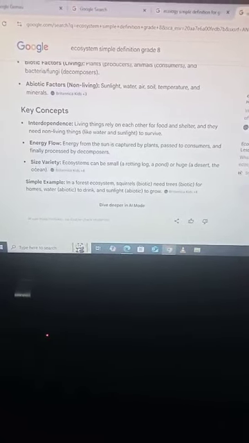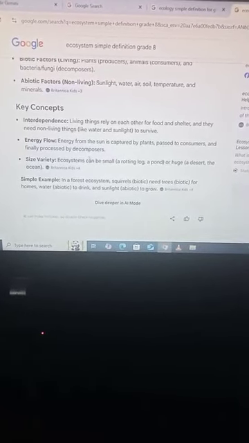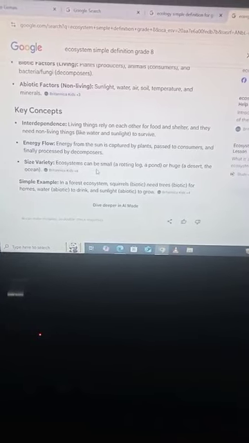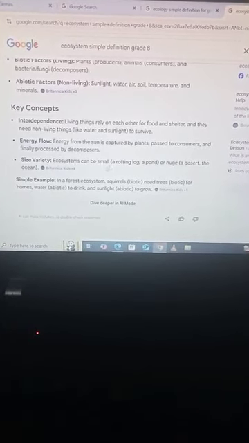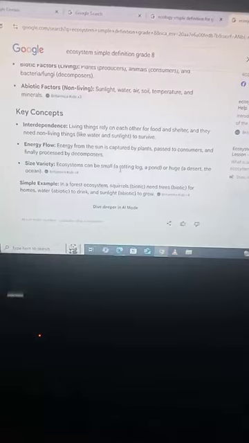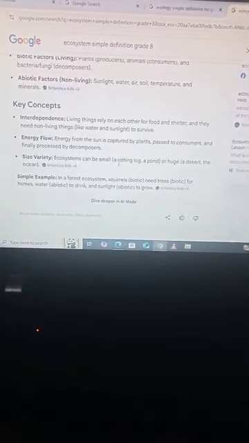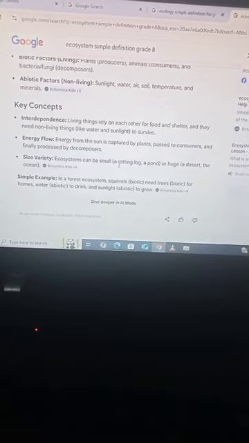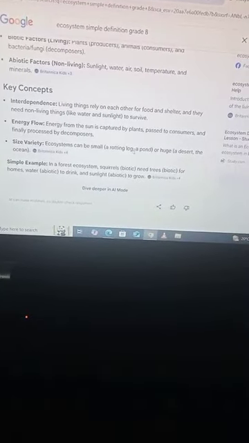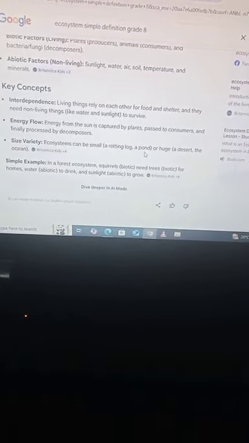Next key concept is size variety. Ecosystems can be of various sizes. It can be a very small ecosystem like a rotting log, a small useless piece of wood lying in a garden with lots of insects on it. That can also be an ecosystem. An ecosystem can also be a pond, a small pond. And it can be huge like a desert or an ocean.